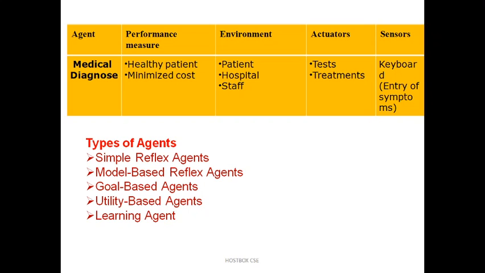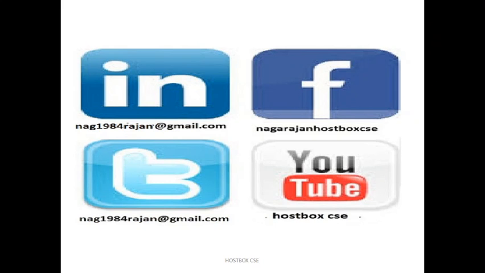And what are the types of agents? They fall into 5 categories. One is simple reflex agents, another is model-based reflex agents, another is goal-based, another is utility-based, and lastly the learning agent. These topics we will see in the upcoming session, and these are the points for the introduction about what is an agent and what is intelligence in the AI subject.